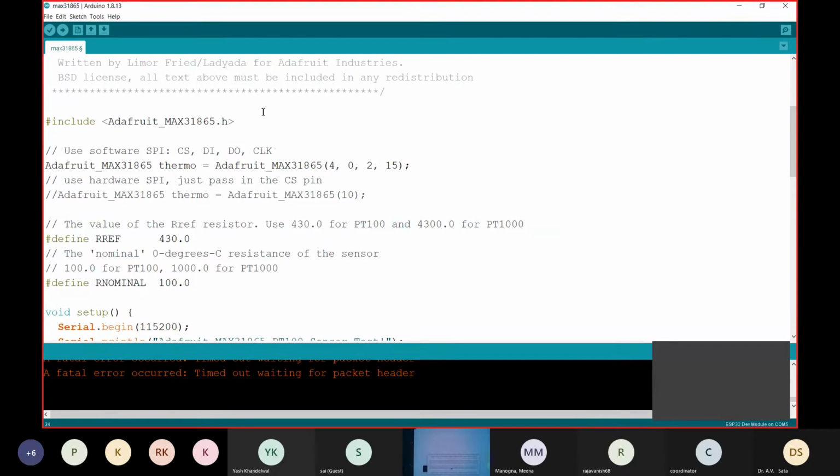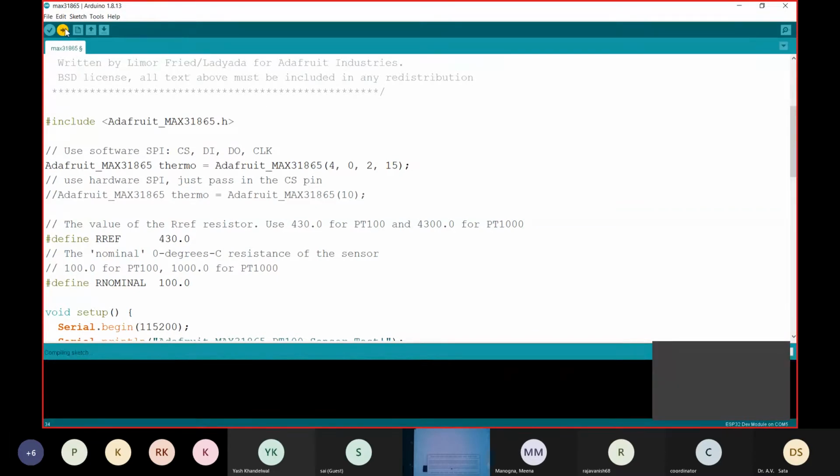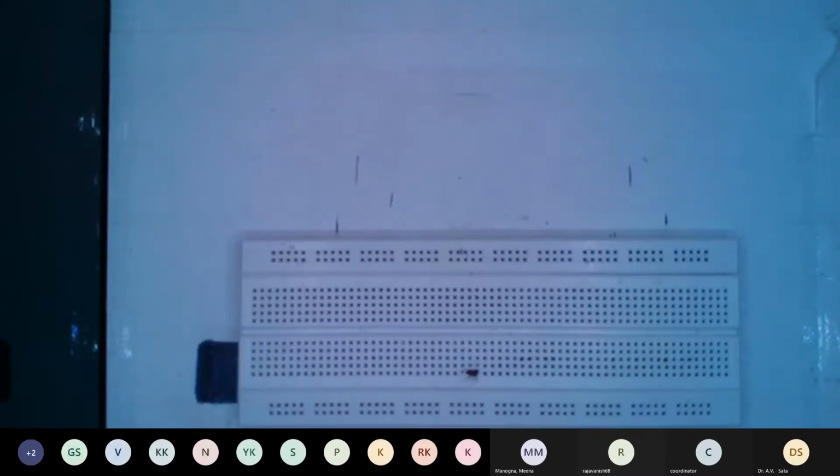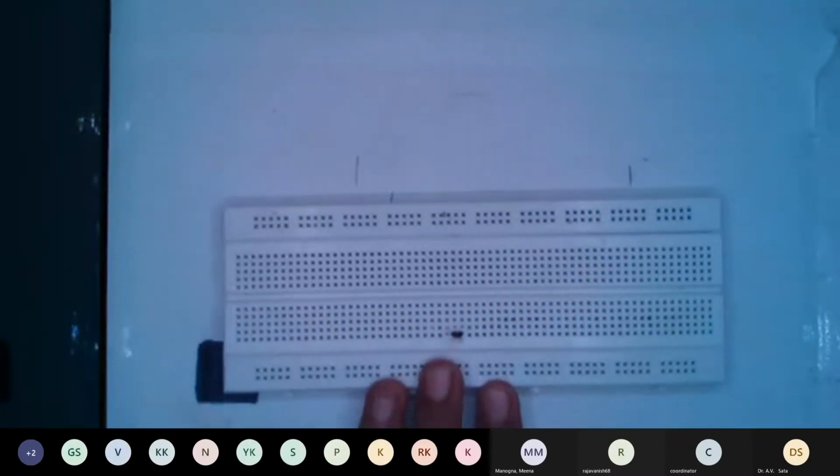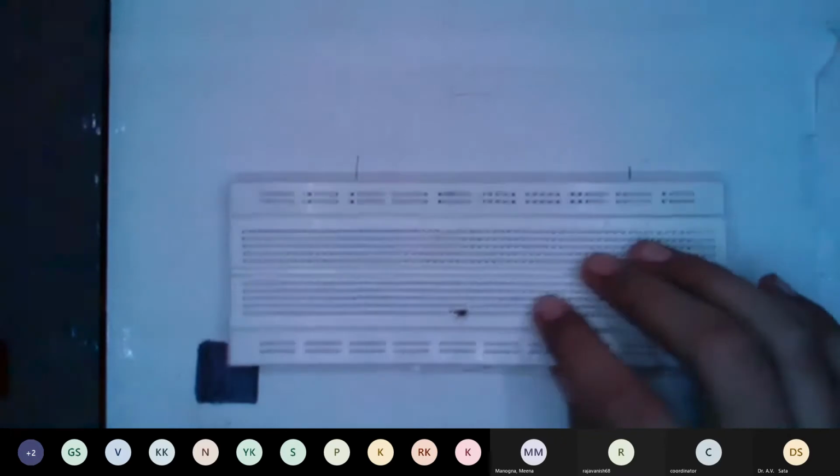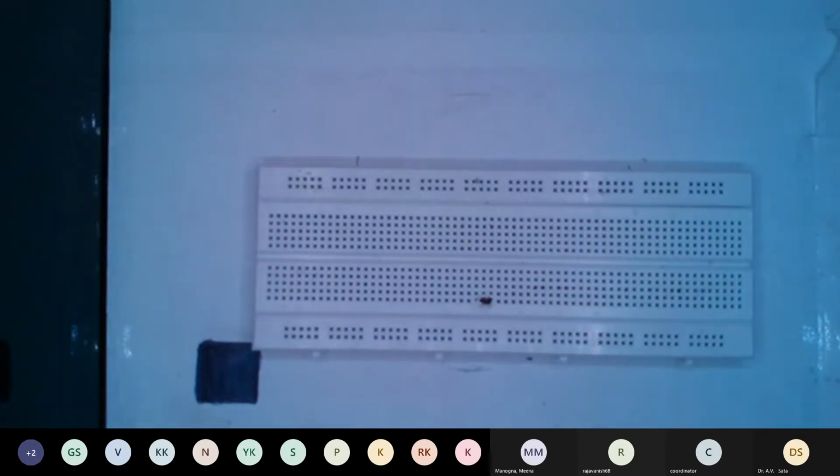I'll upload the code. While the code is uploading, we'll start the circuit. First, I'll put the breadboard and then this MAX chip.